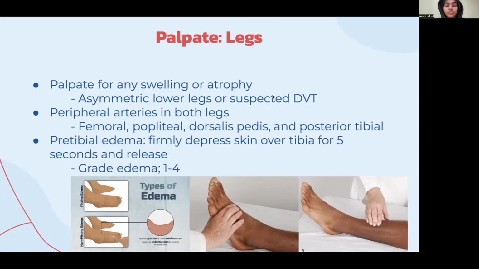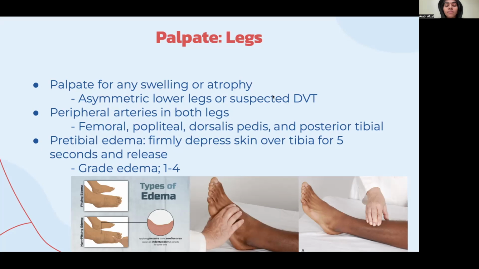Palpate legs for any atrophy, asymmetry, or swelling. If lower legs are suspected of DVT, measure the calf circumference with a non-stretchable tape at the widest point. Repeat the process on the same point on the other leg and record both findings in centimeters. Palpate femoral, popliteal, dorsalis pedis, and posterior tibial arteries. Note for rate, rhythm, elasticity of vessel wall, and equal force. Regular popliteal pulse is often impossible to palpate. In patients over 45 years of age, dorsalis pedis is hard to find.